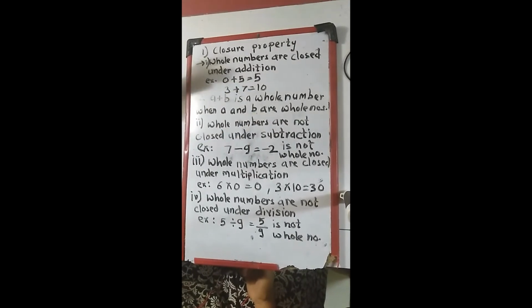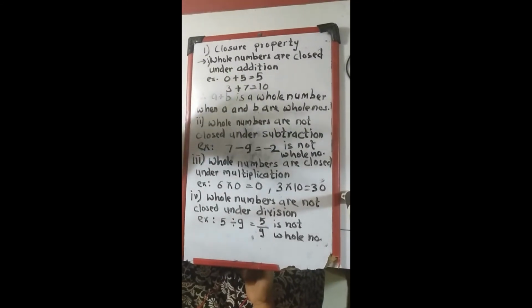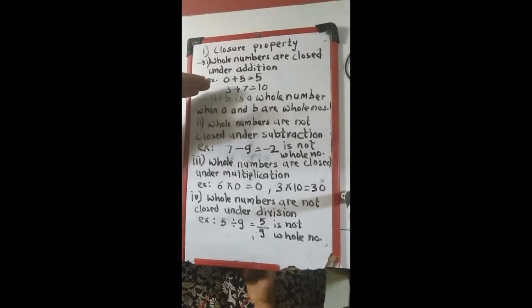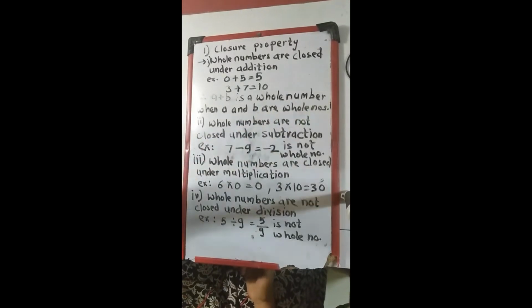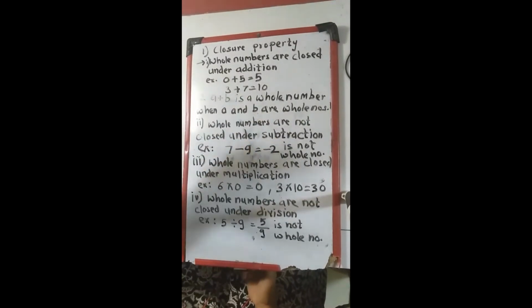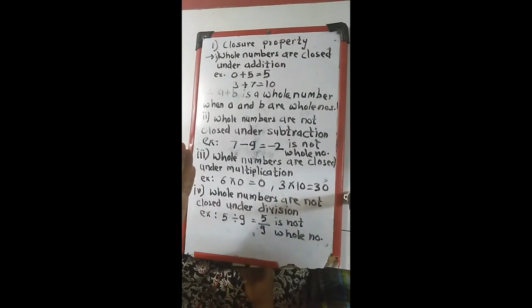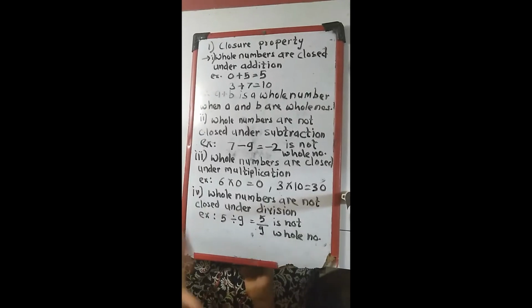So how are you going to prove this? You can take any two whole numbers, that is 0, 1, 2, 3, 4, any two whole numbers, and you have to check whether the answer that comes is a whole number or not.